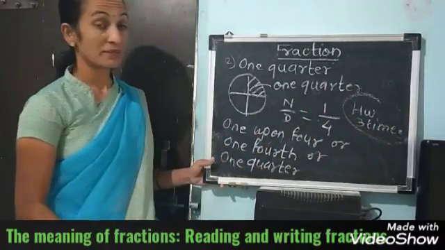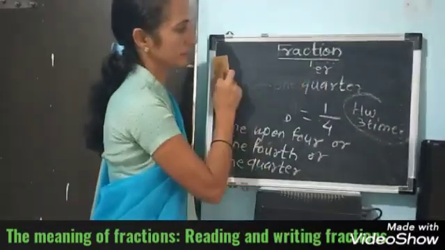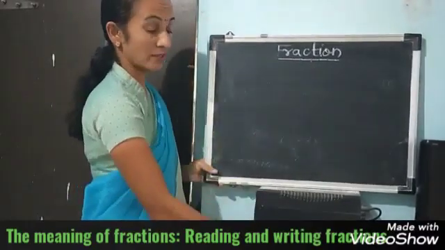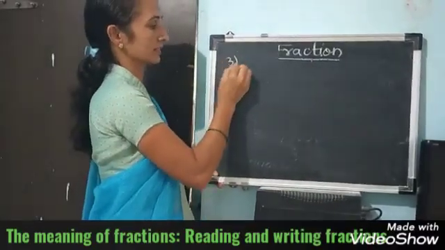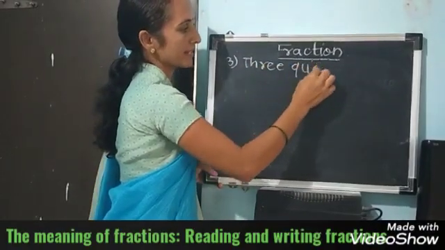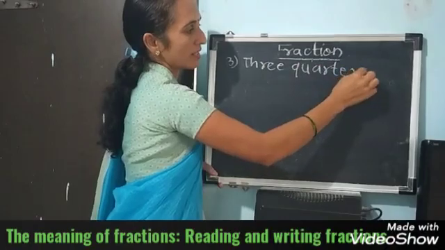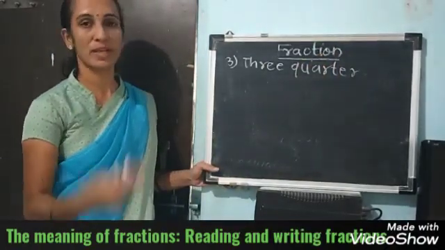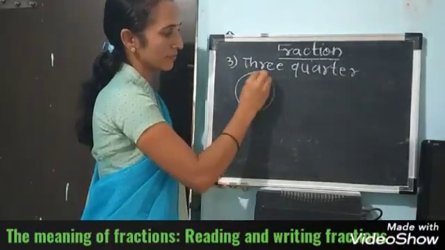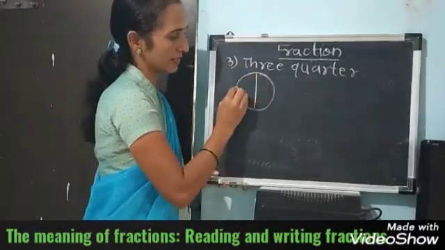Okay. Now we will see 3/4. In our heading, all things are there. If the word quarter has come, then you have to make 4 equal parts of the given figure. See, this is one figure, make 4 equal parts.